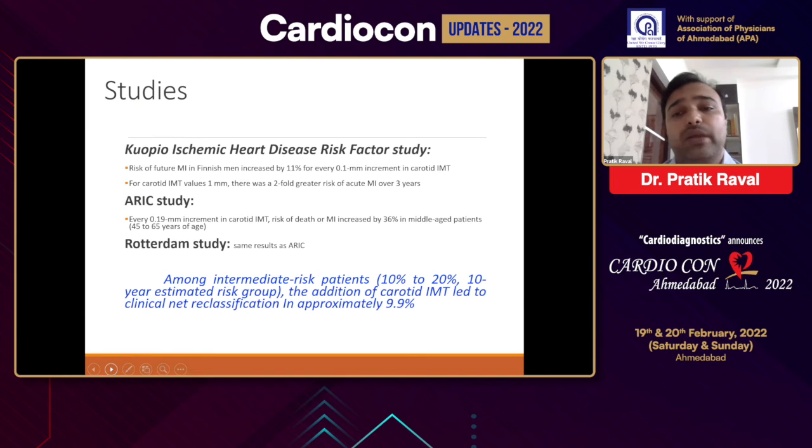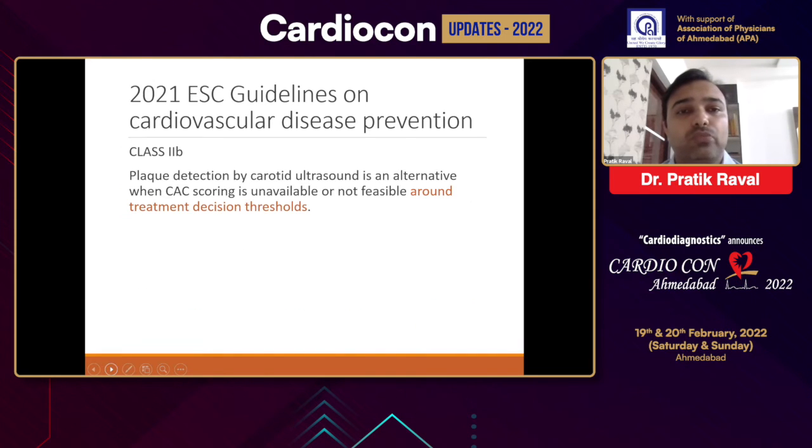And there are many studies that have shown that in intermediate risk patients, the inclusion of carotid intima media thickness can lead to reclassification of those individuals. And currently it has been given a class 2B recommendation where CAC is not easily available.